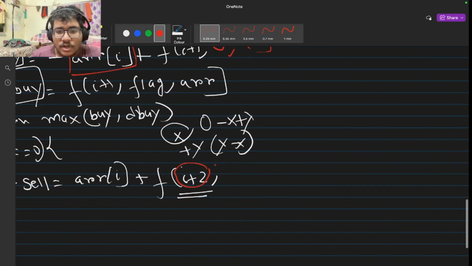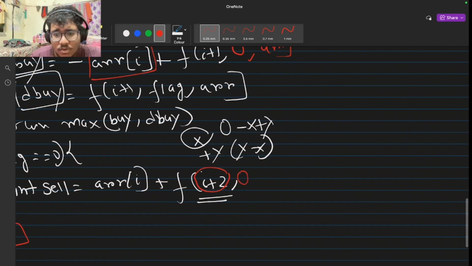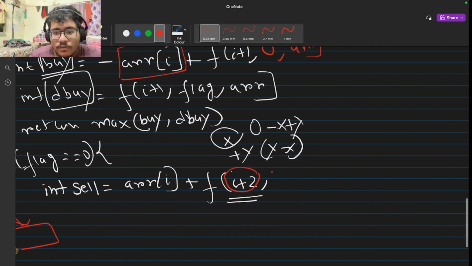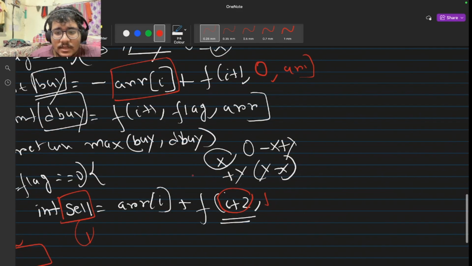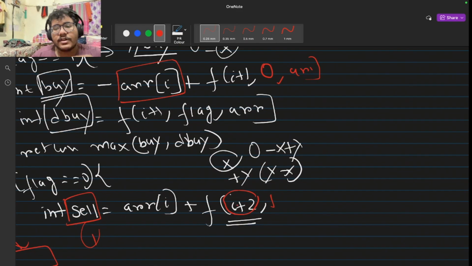Now I will call the recursive function, that means 1 as the flag. As I sell, my state will again change to 1, so that I can buy. That means 1 means buy. After selling, I can again buy a new stock and have a transaction. So after that, there will be the array.